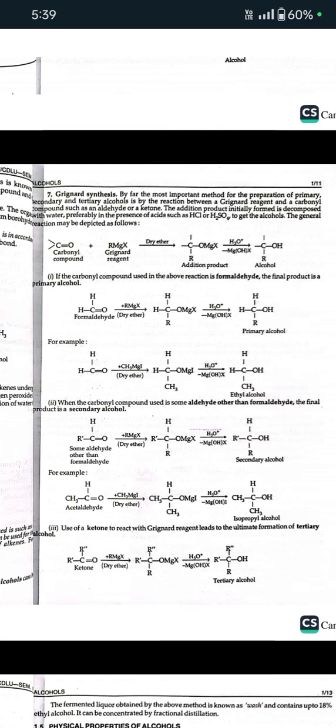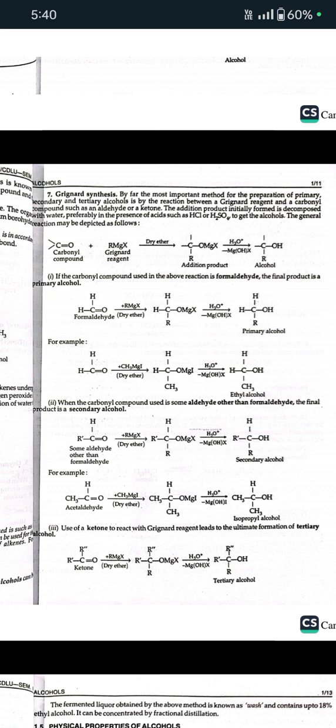Next method is the Grignard reagent. By far the most important method for the preparation of primary, secondary and tertiary alcohols is the reaction between a Grignard reagent and a carbonyl compound such as an aldehyde or a ketone. The addition product initially formed is decomposed with water, preferably in the presence of acids such as HCl or H2SO4, to give the alcohols. The general reaction is depicted below.